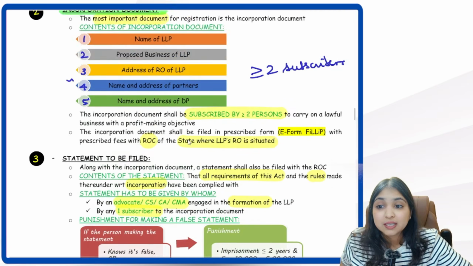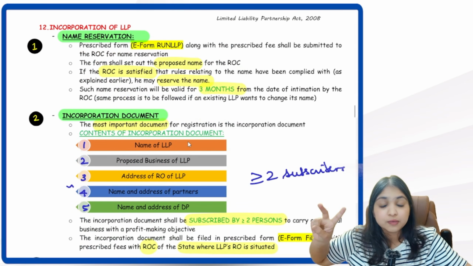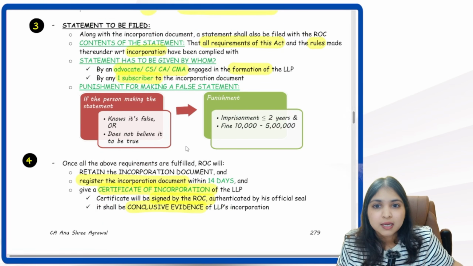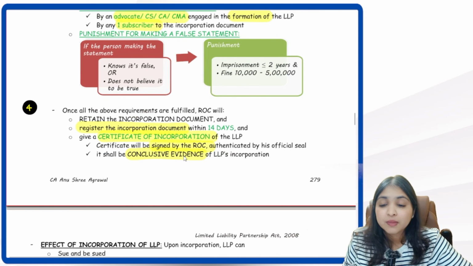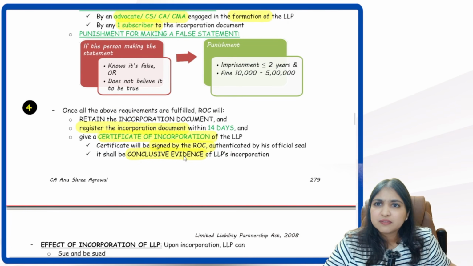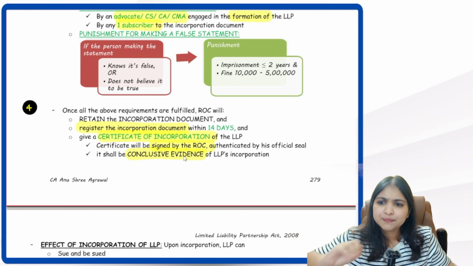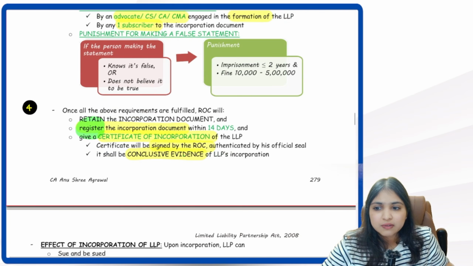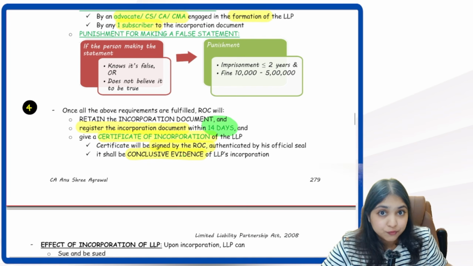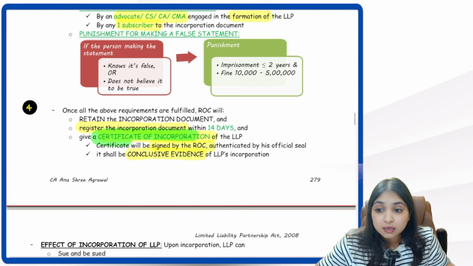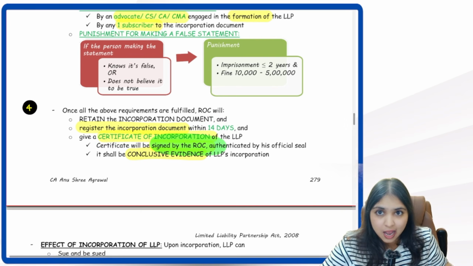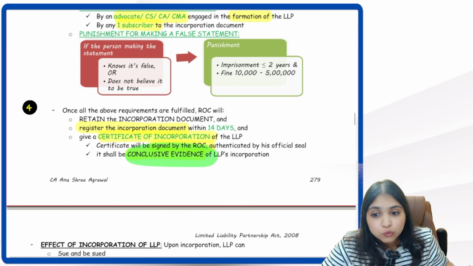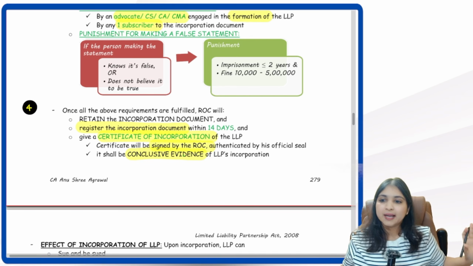Alright. So this was the third step. First step was name reservation. Second step was incorporation document. Third step is statement. Statement has to be filed along with incorporation document. Then comes the fourth step. Once we do all this filing with the ROC, if ROC is satisfied, ROC will register the incorporation document within 14 days. ROC will give us a certificate of incorporation. That certificate will be signed by the ROC. That certificate will be a conclusive evidence that yes, LLP has been incorporated.